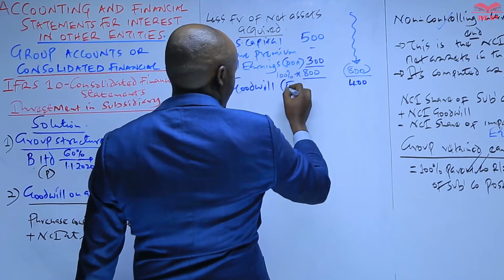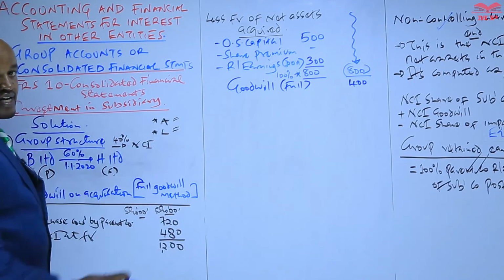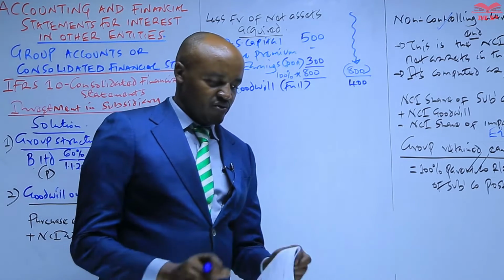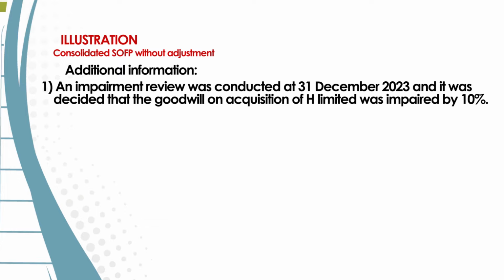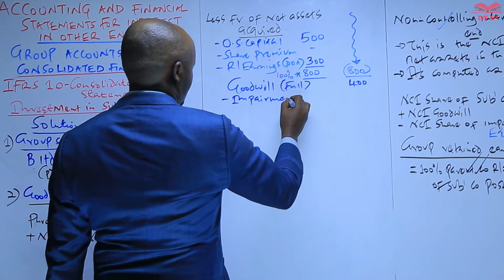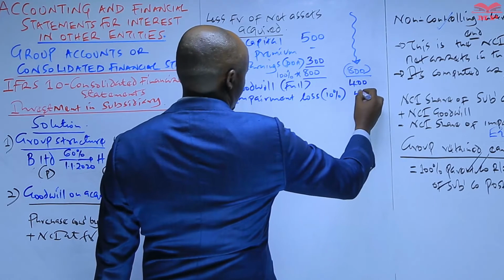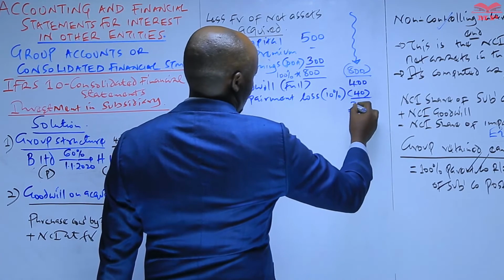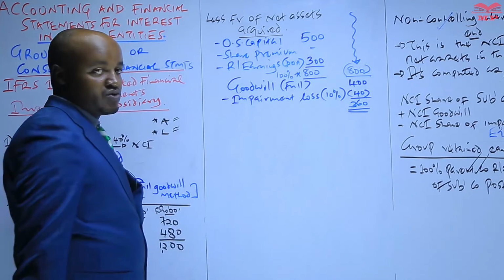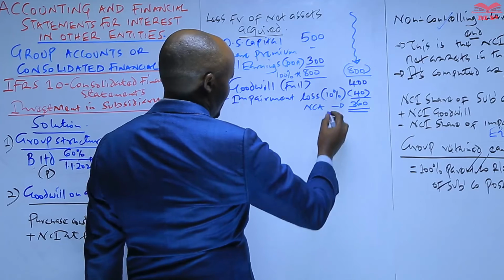And remember, this is a full goodwill. Why do we refer to it as a full goodwill? Because it is the goodwill attributable to the parent and the goodwill attributable to NCI. Then we are also told in additional information number 1 that an impairment review was conducted at the end of the year, and it was decided that this particular goodwill was impaired by 10%. So being impaired means that the value of the goodwill had reduced by 10%, which is known as an impairment loss. So 10% of this will be 40, and the unimpaired goodwill therefore is 360. This one is what will be recognized in the consolidated statement of financial position as a non-current asset.